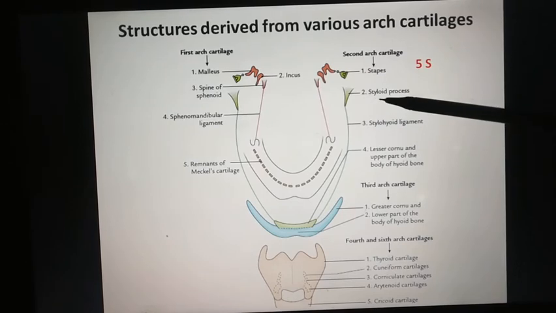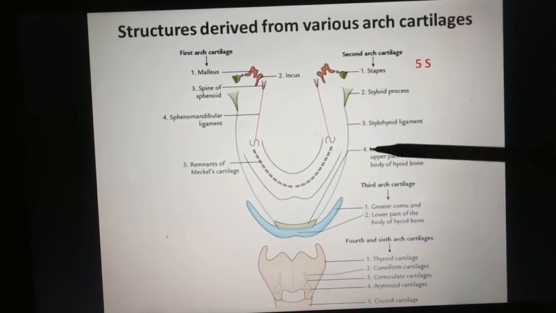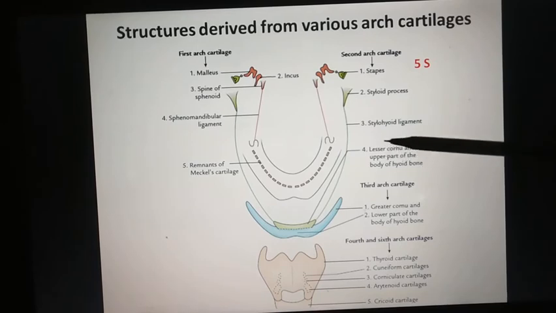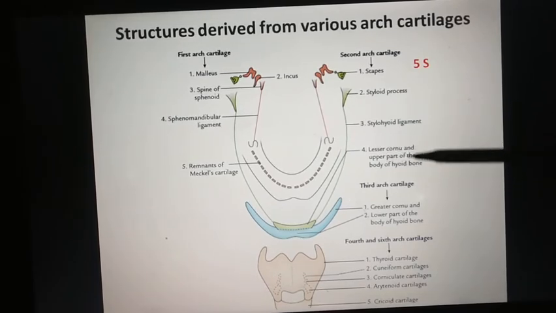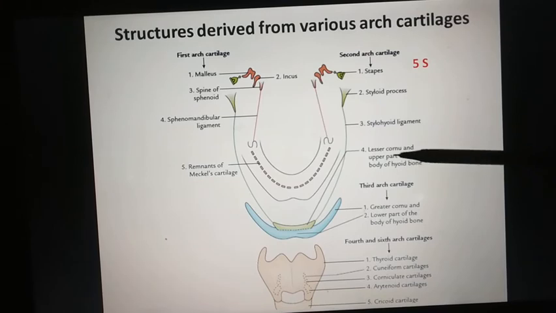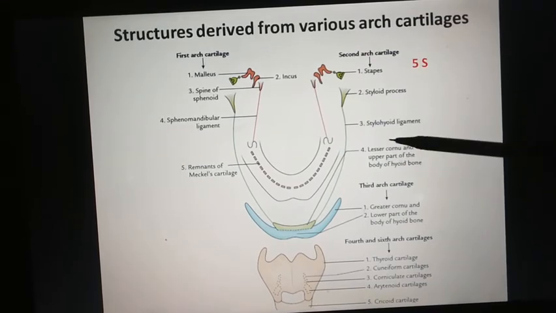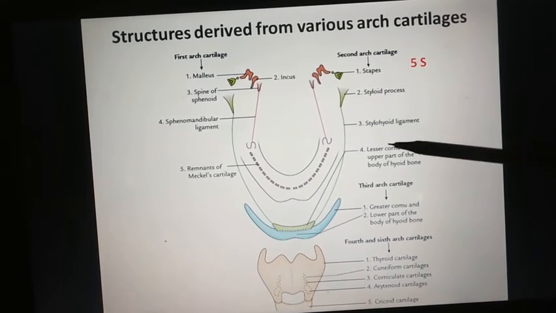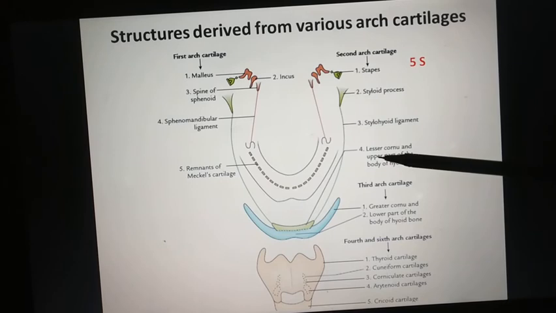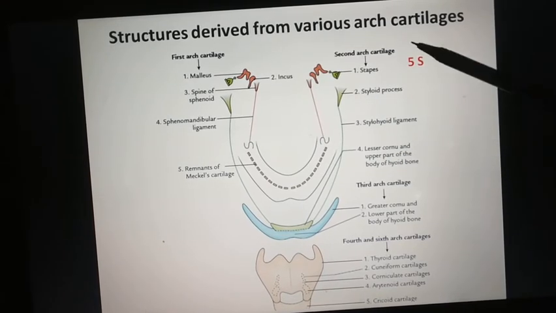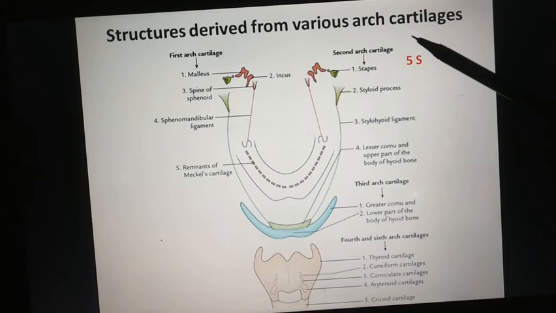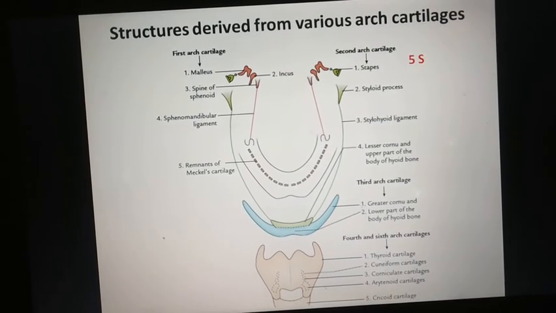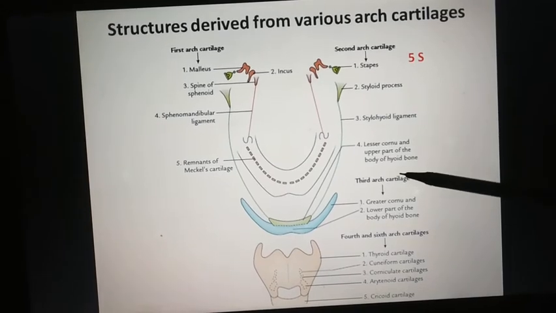Stapes, then styloid process, stylohyoid ligament. Lesser cornu, we can say superior cornu, smaller cornu, and upper part of the body of hyoid, we can say superior part of the body of hyoid. So 5S: stapes, styloid process, stylohyoid ligament, smaller cornu of hyoid, and superior part of the body of hyoid. These 5S structures are formed from the second arch cartilage, that is Reichert's cartilage, and cartilage of the first arch is Meckel's cartilage. Now moving to the third arch.